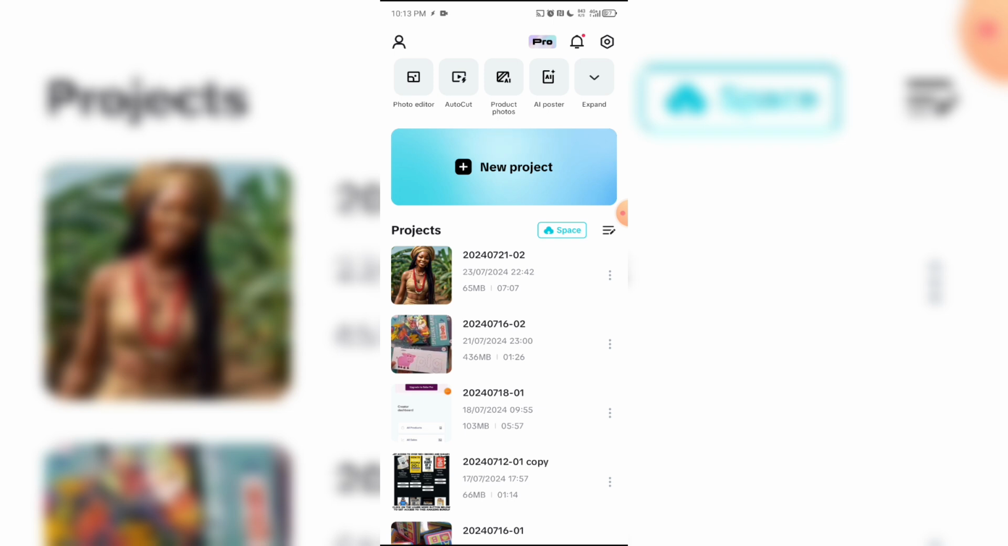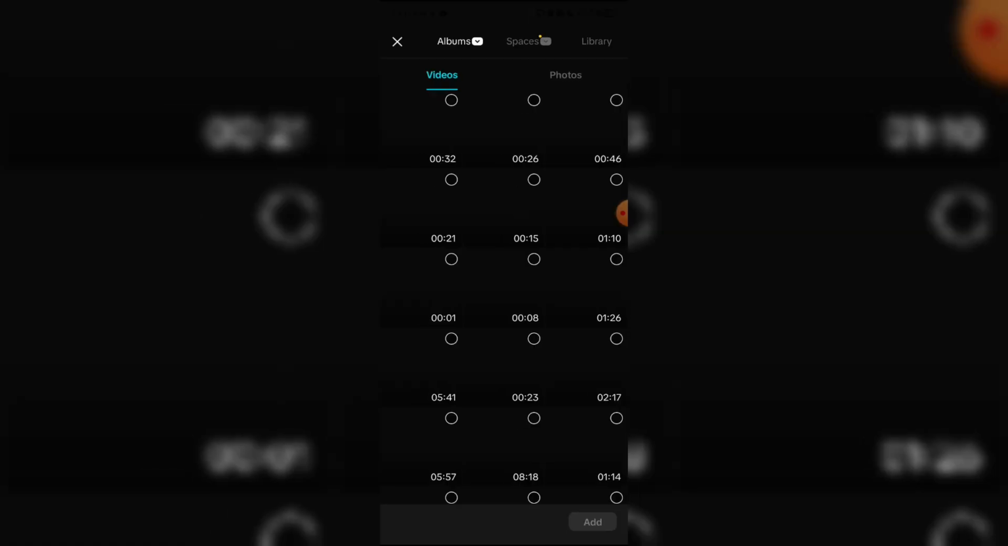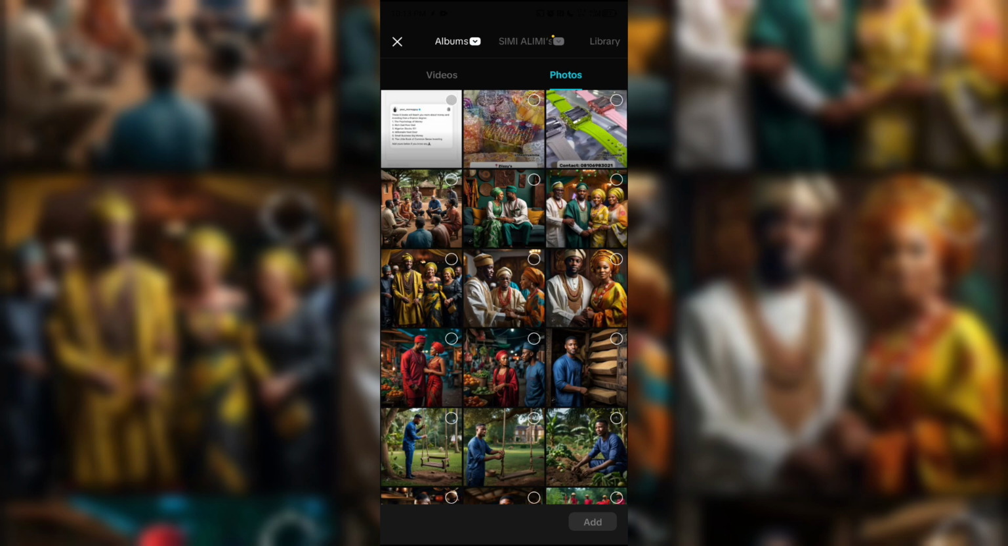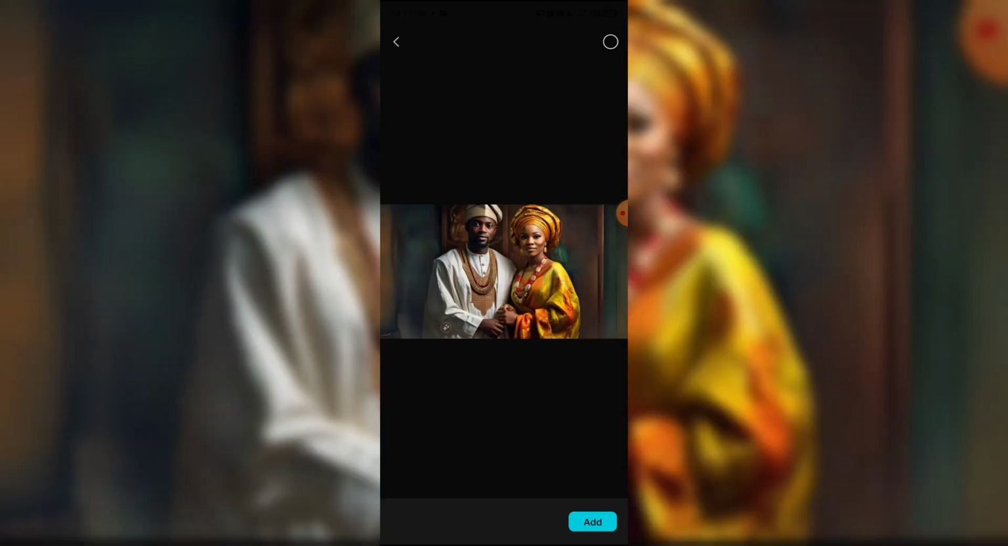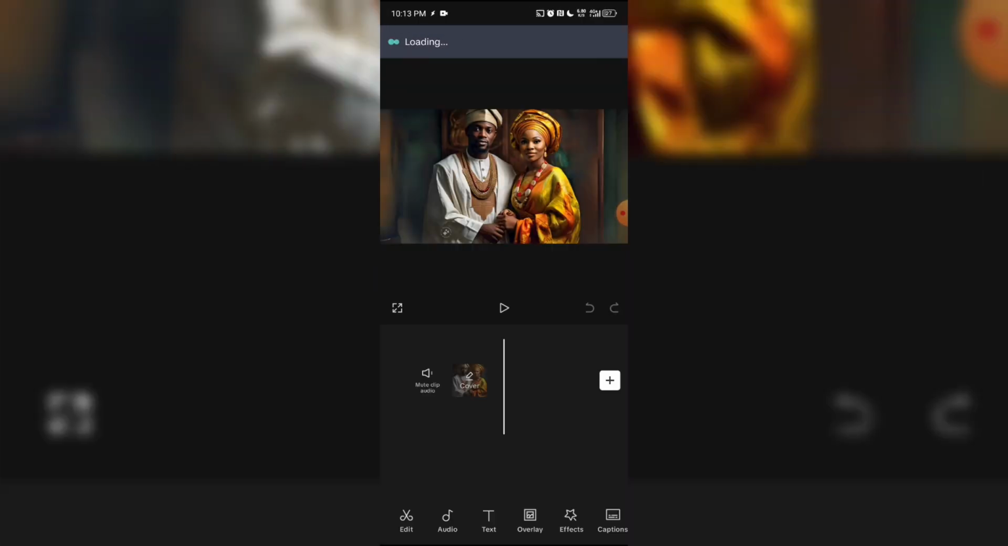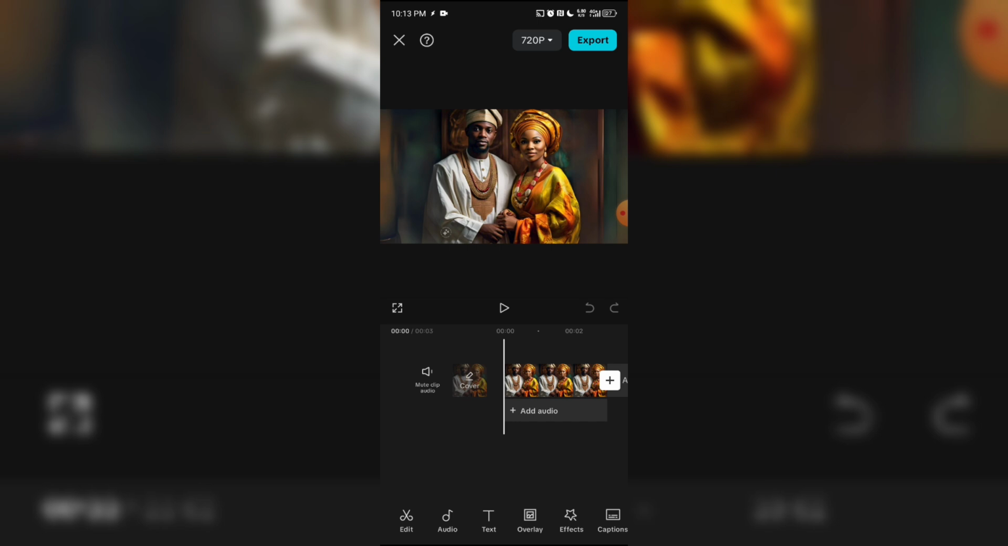One of the first things you want to do is click on new project, and go to photos, then add at least one image. You must add at least one image. This image is already YouTube size, so I don't have any issues with resizing the image.